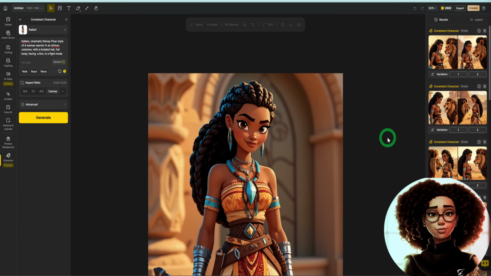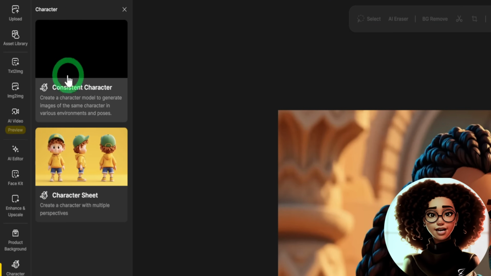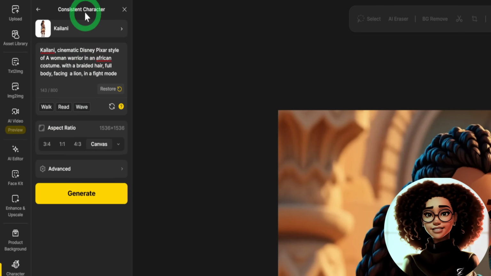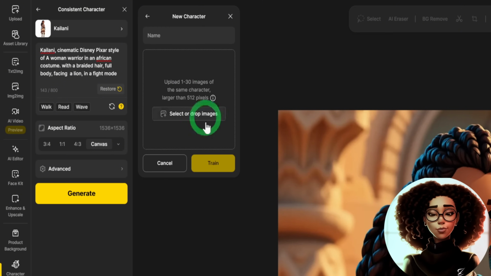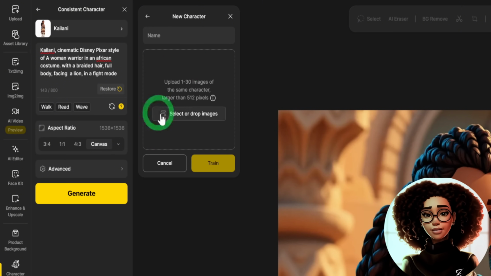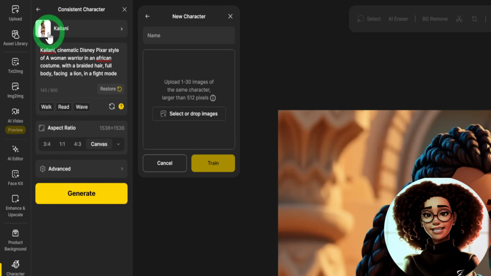Once you log into the tool, come to here, the character, and then choose consistent character. Then you could go ahead and click on the top and click on a new character. Go ahead and upload all the images that you have cropped out and train the model. I have trained one here, or if you prefer, you can generate the images within Design AI and then use it to train the model.